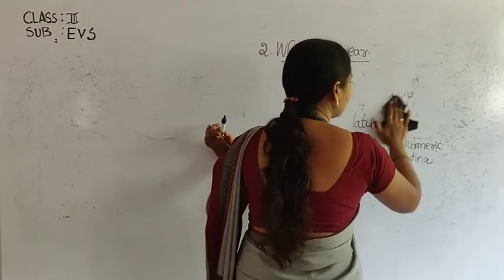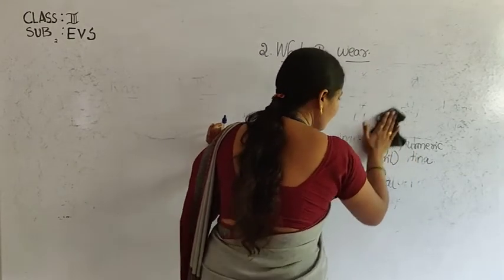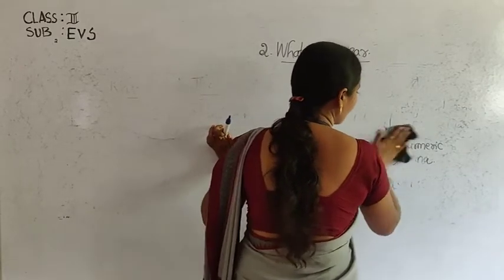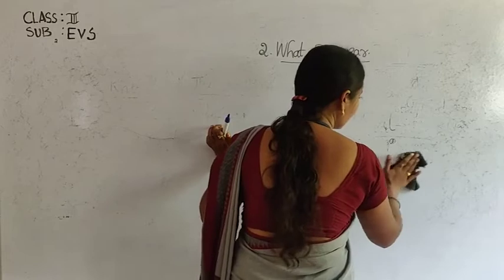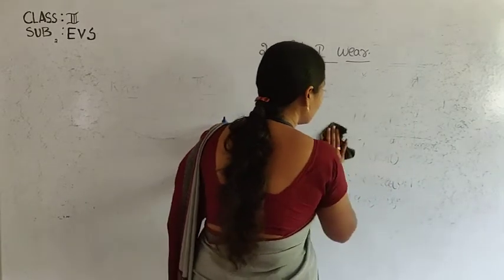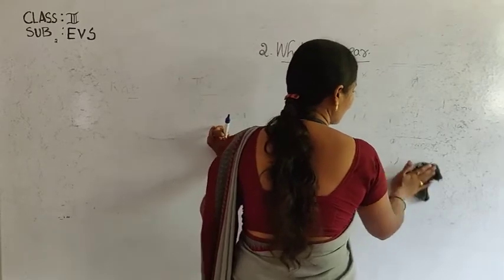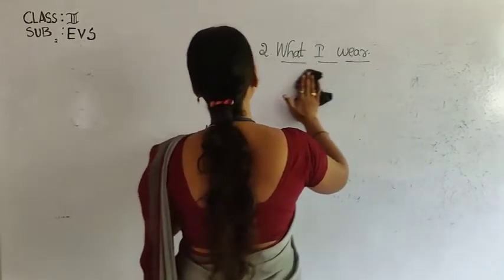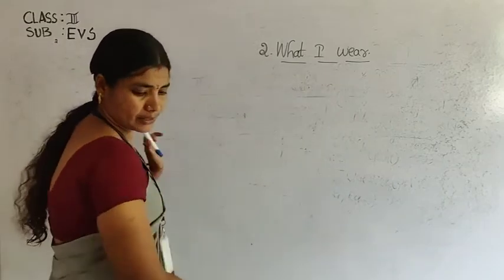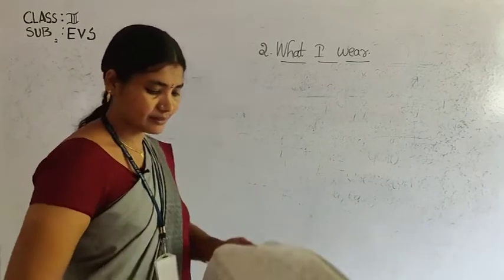With neat handwriting you should copy the questions. Before sending, check the answers once. If you have any doubts, watch the video again and check the textbook also. Come on, check it properly. Now note down the questions.